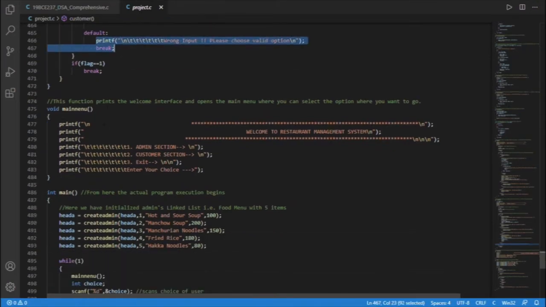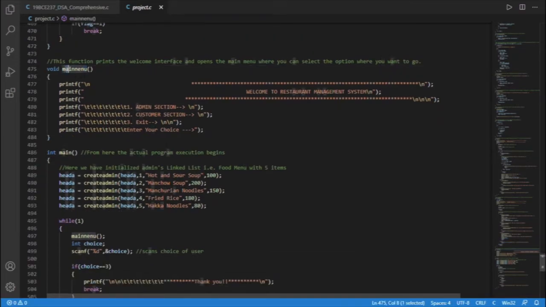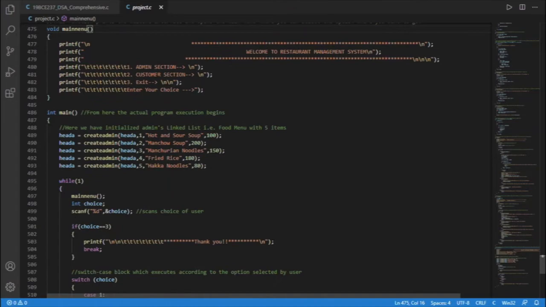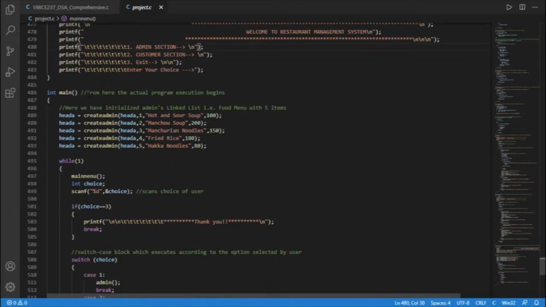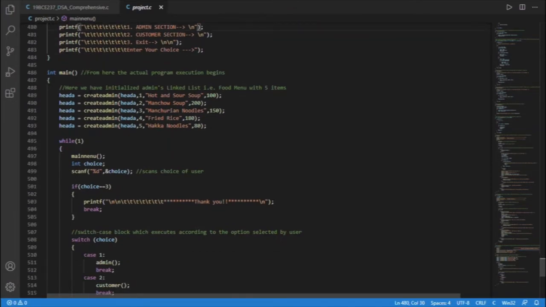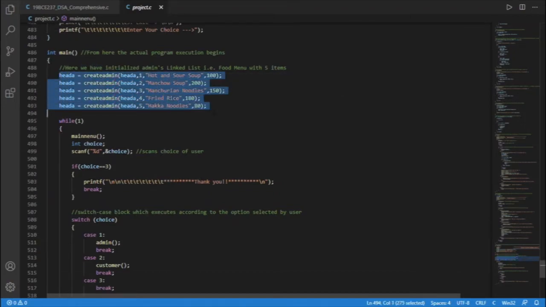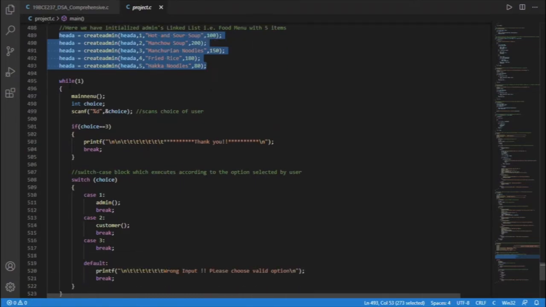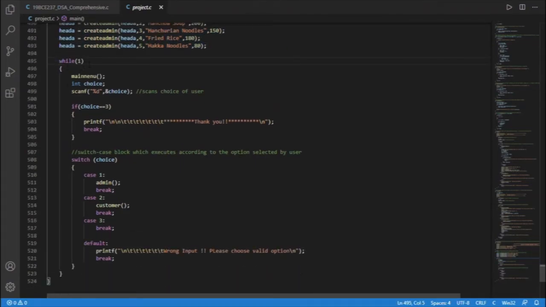Main menu function prints the main welcome menu. Int main function is from where actual program execution starts. First of all, we create admin's linked list, that is order menu. Then this while loop will keep on executing until user chooses to exit the program.